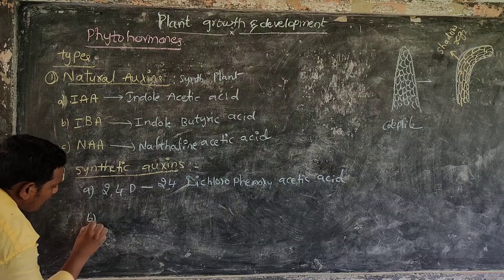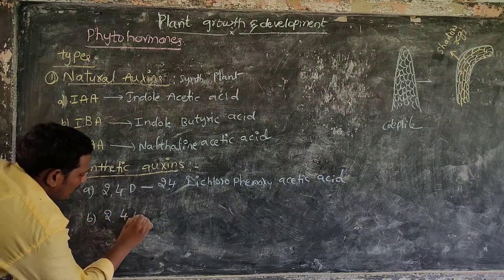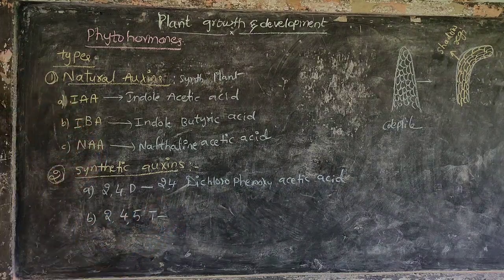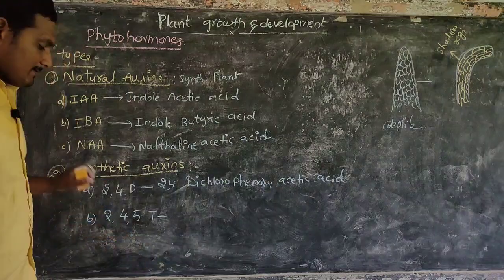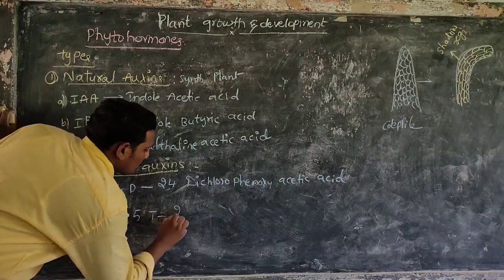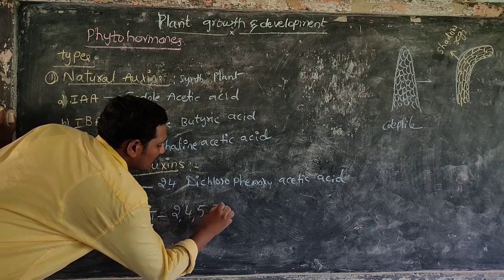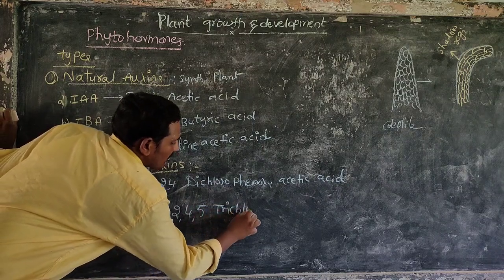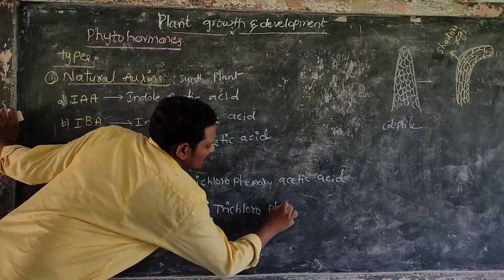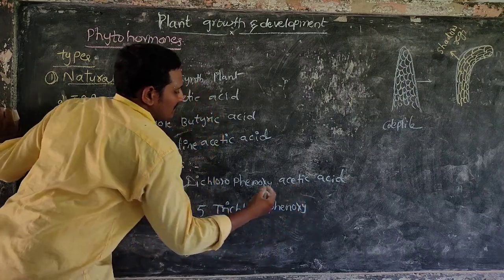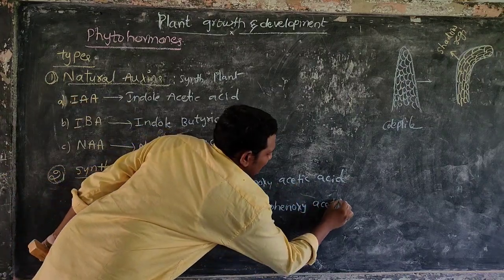Next, 2,4,5-T, that is 2,4,5-trichlorophenoxy acetic acid.